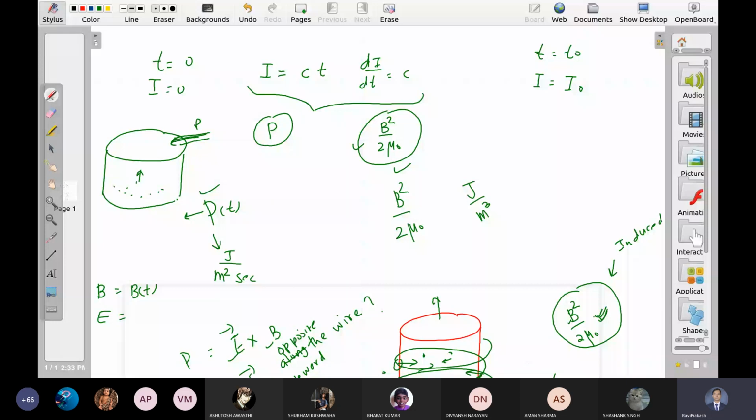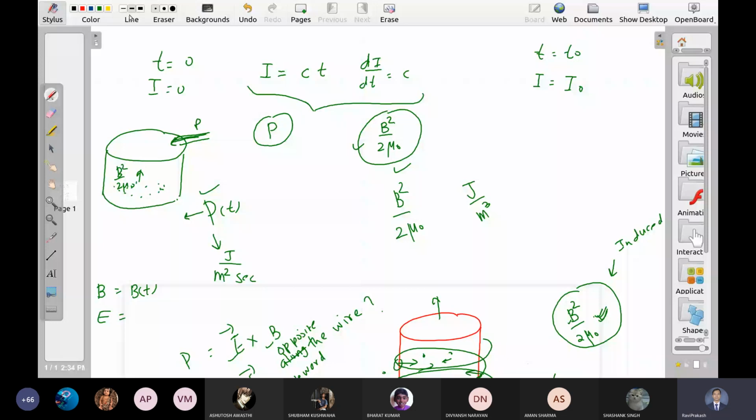That is given by B square by 2 mu naught. So how will you connect these two quantities? Sir, that rate into dt will be that quantity. So do it step by step. Now it's not a very complicated thing.